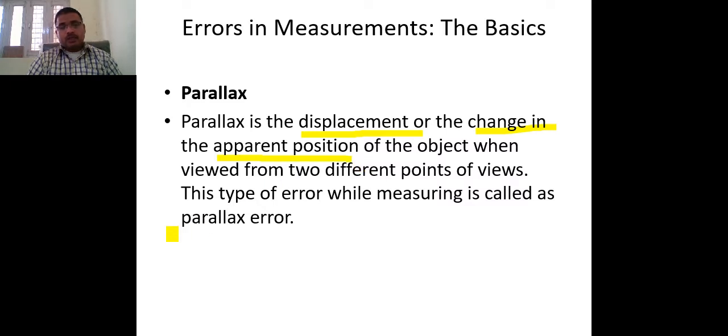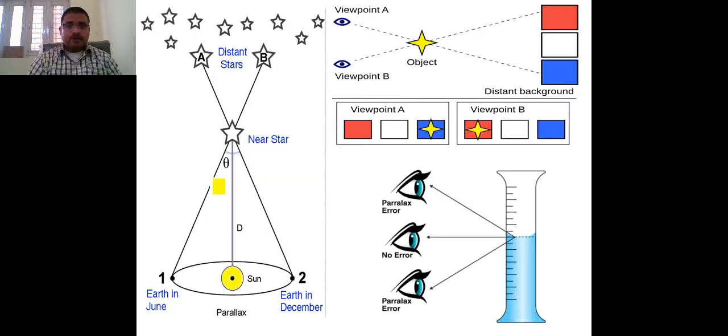Just see here, this is the first position, and this one is the second position. The proper position is this, where we have to put our eyes. But if we put our eyes at one position or the other, gaps are shown, and these gaps are basically a parallax error.